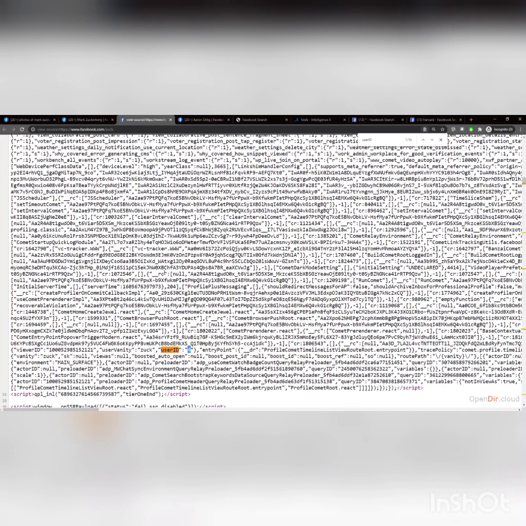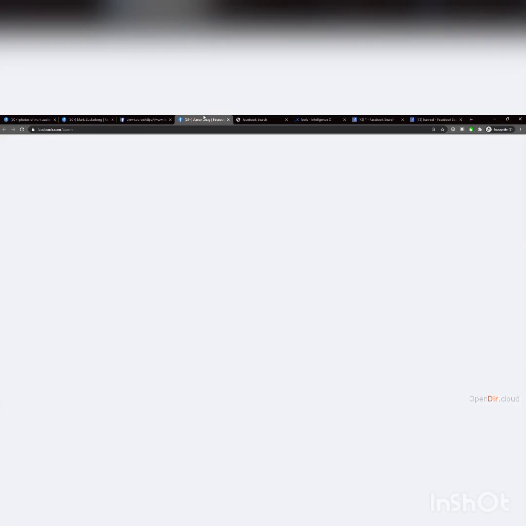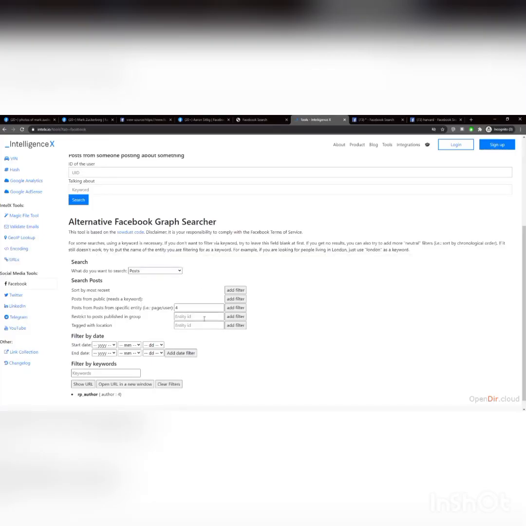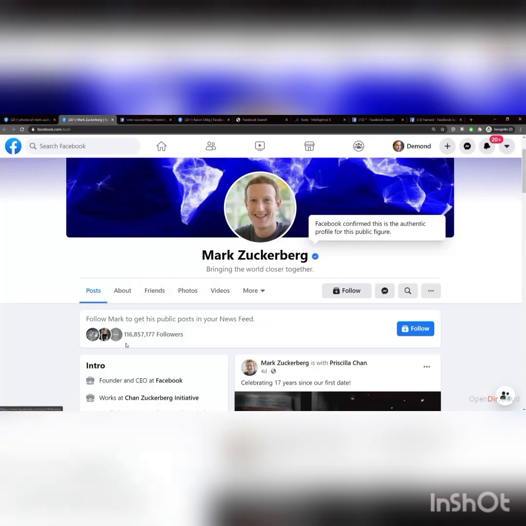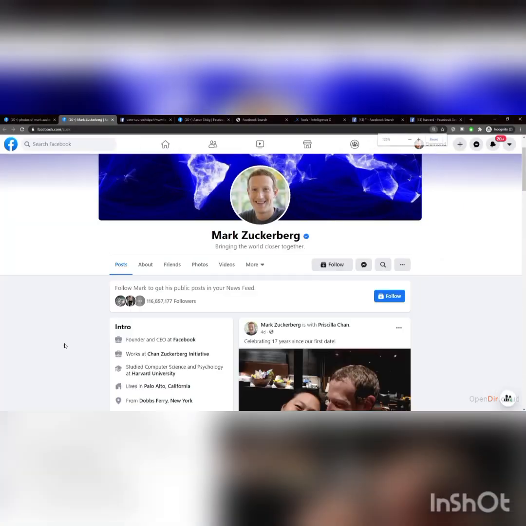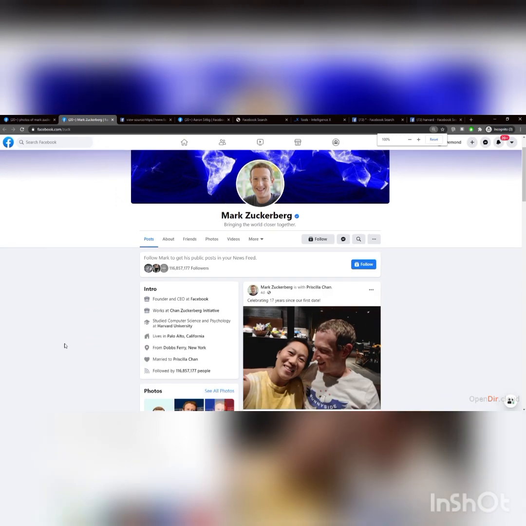We can no longer search on user vanity. We can only search on the ID. So that's where this is becoming important if you want to use tools like this to use the ID number. Now, of course, this could change immediately after releasing this because Facebook does change so much.